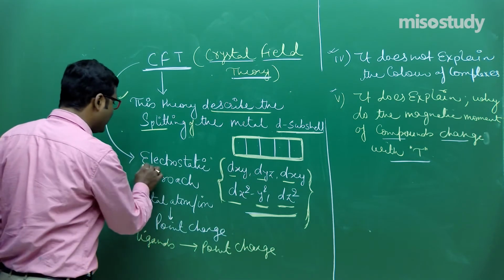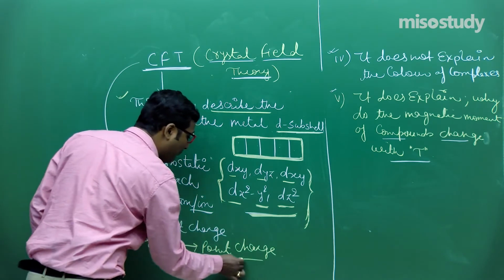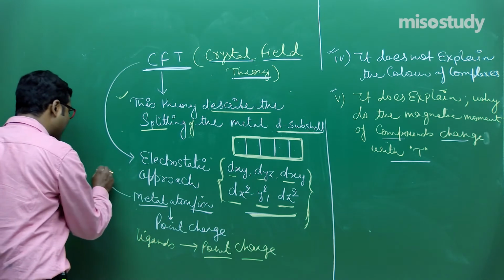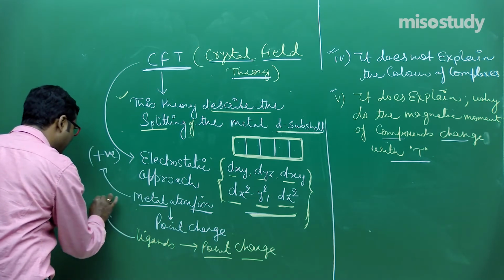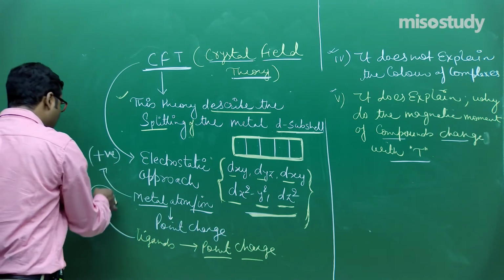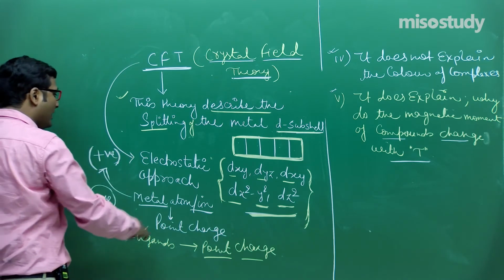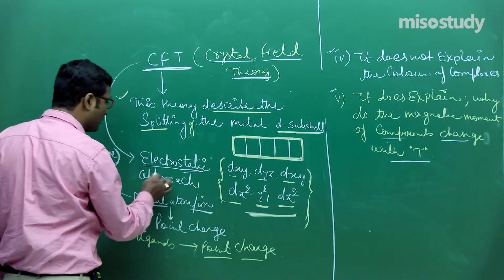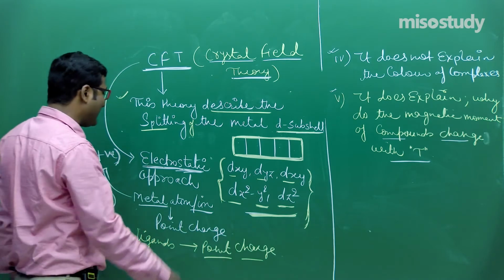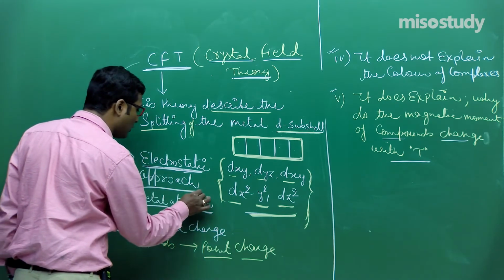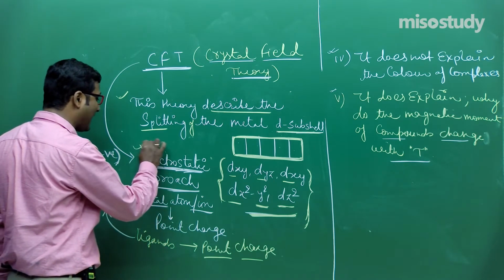Then it considers the metal ion as a point charge, and the approaching ligands are point charges. Metal ions are positive point charges, and ligands are treated as negative point charges. As we know, if there are positive and negative ions, there exists an electrostatic force of attraction. So this theory is completely based on an electrostatic approach.